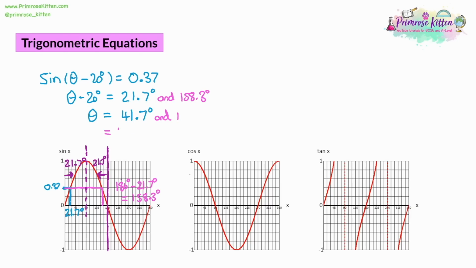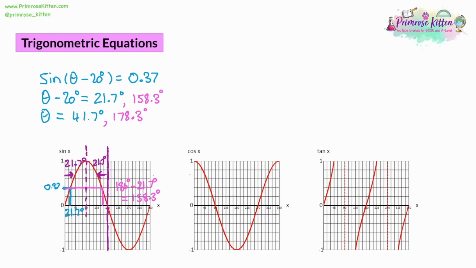So a proper answer is going to be 178.3 degrees. So it's important to know at which point that second answer comes in. Look at the symmetry with the 21.7: it comes in at the same place as the 21.7, which was halfway through our working out.